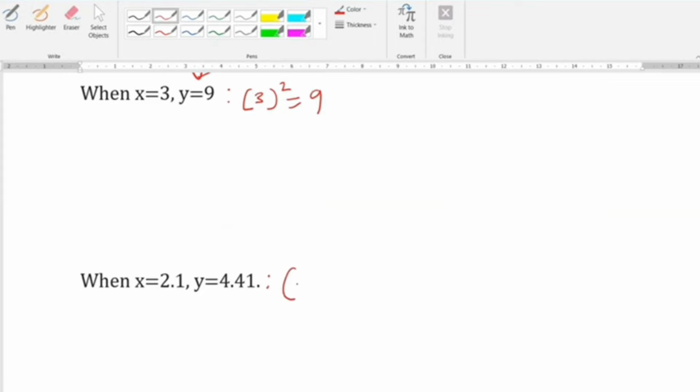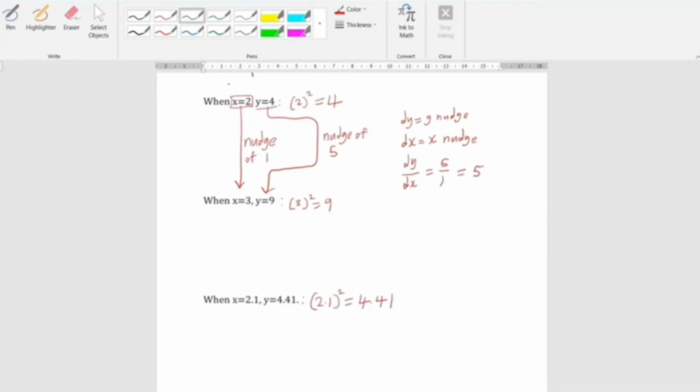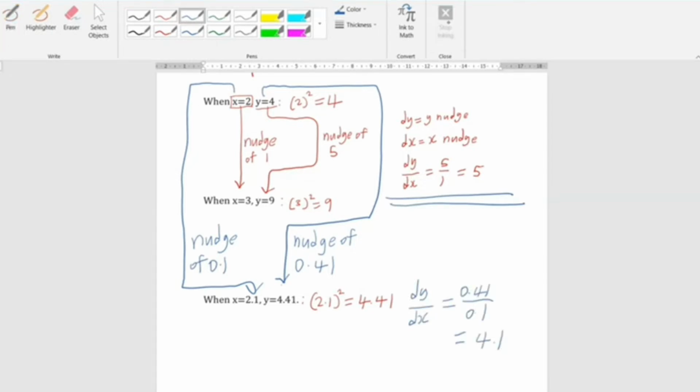Let's try a smaller nudge, 0.1. When x is equal to 2.1, y is equal to 4.41. This means when x is nudged by 0.1 units, y is nudged by 0.41 units. The nudge in the y direction is 4.1 times as large as the nudge in the x direction. We can create a table of dy, or tiny nudge in y, and dx, or tiny nudge in x, and dy over dx to see how the value changes over smaller and smaller nudges in x.